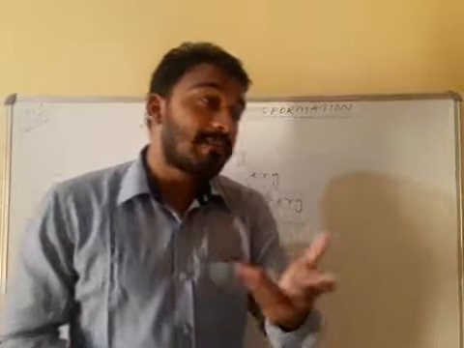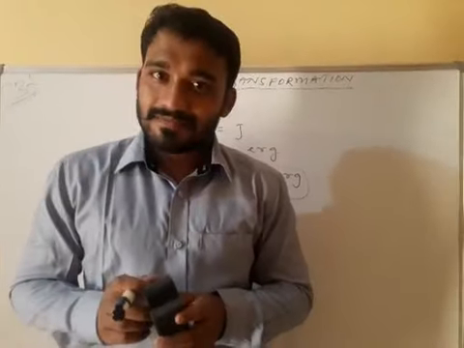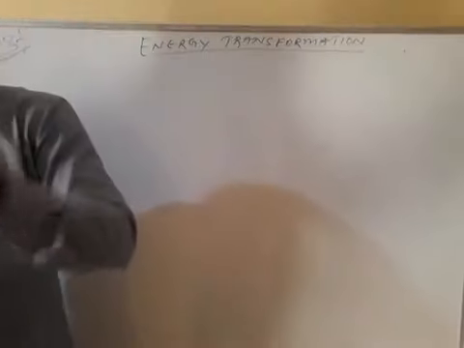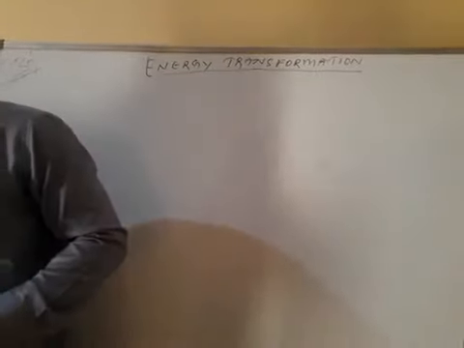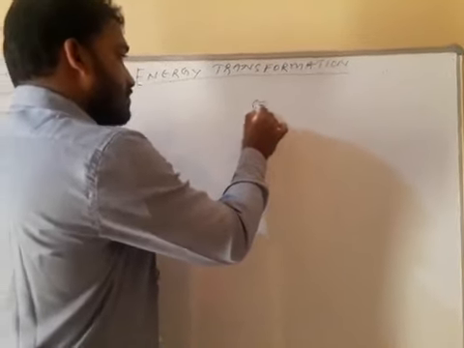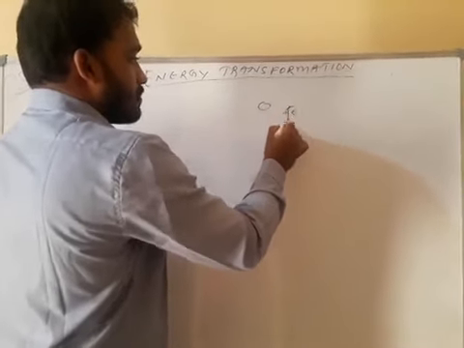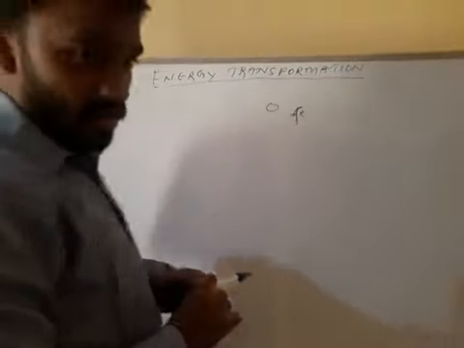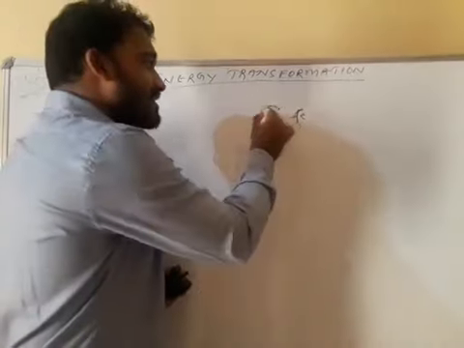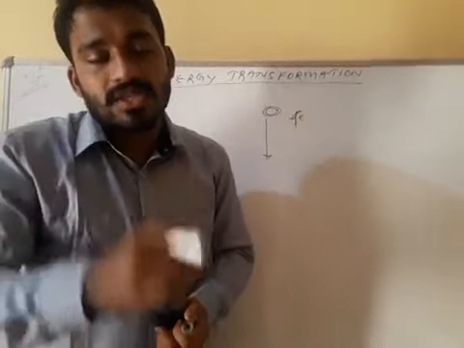Energy transformations, from one form of energy to another form of energy. Understood? Let's see. Suppose a piece of iron, the chemical symbol is Fe, ferrum. When iron is at a height, it possesses potential energy.